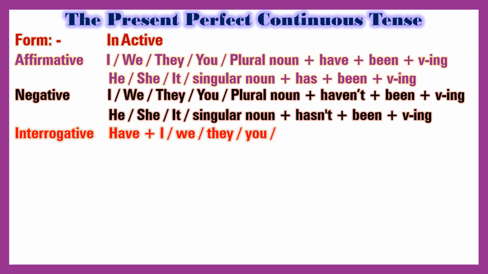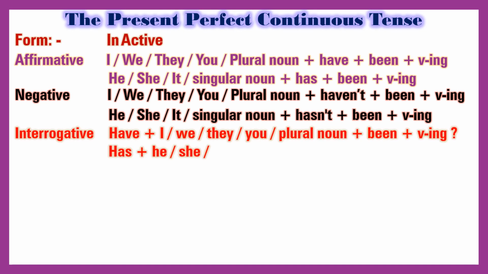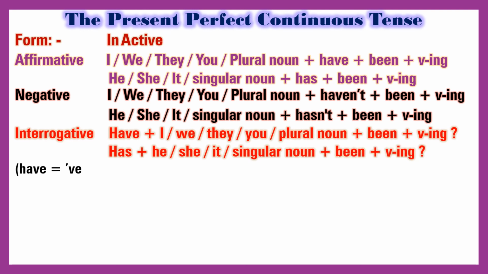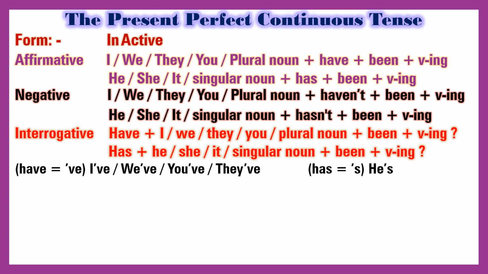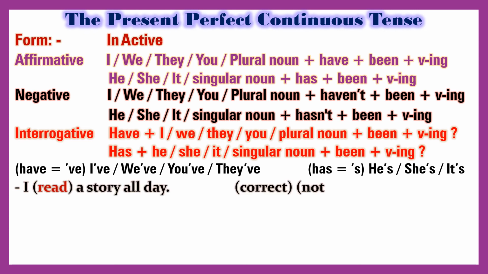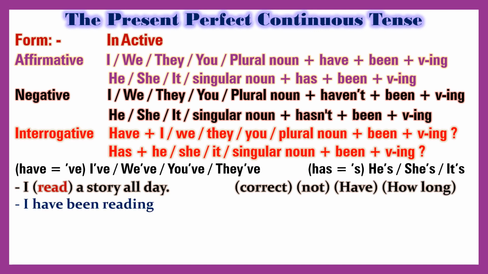He, she, it, singular noun, and hasn't been plus verb-ing. Interrogative: Have and I, we, they, you, and been and verb-ing. Has and he, she, it, singular noun, and been and verb-ing. Have equals 've: I've, we've, you've, they've. Has equals 's: he's, she's, it's.